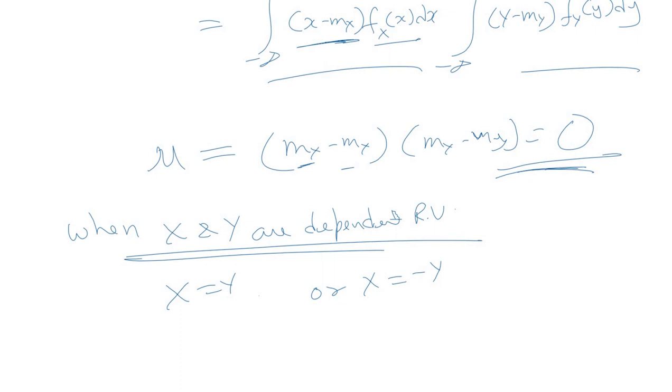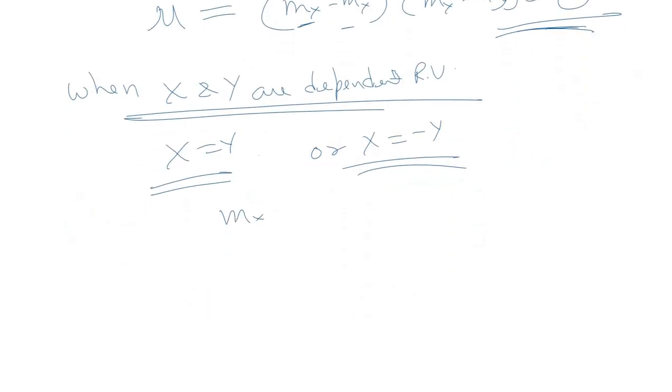Second scenario or case we are considering is x and y are dependent variables. Let us assume the extreme, the worst possible case, that is, the dependency ratio, x is equal to y or x is equal to minus y. And the mean is considered to be 0, just for simplicity of analysis. So mu would be equal to expectation of xy.